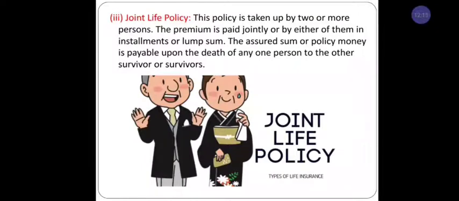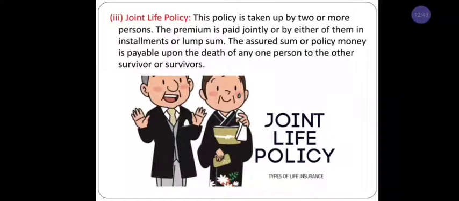Next we have joint life policy. This policy is taken up by two or more persons. The premium is paid jointly, either in installments or lump sum. The assured sum, the policy money, is payable upon the death of any one person. That means this kind of policy is suitable for husband and wife. They are going to take a joint life policy. Two persons will take a policy.